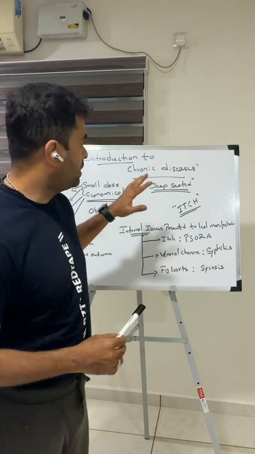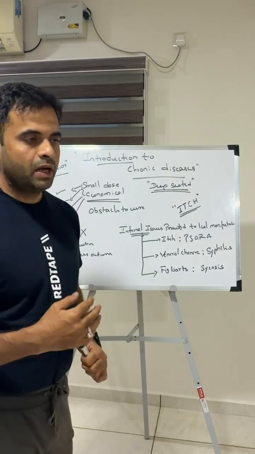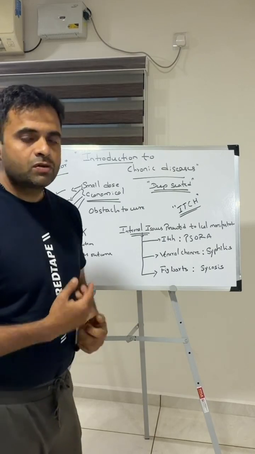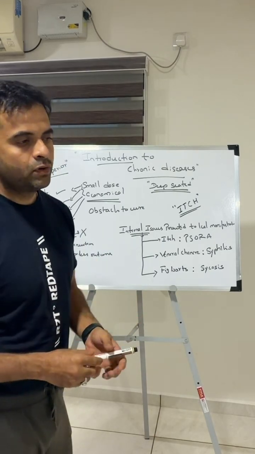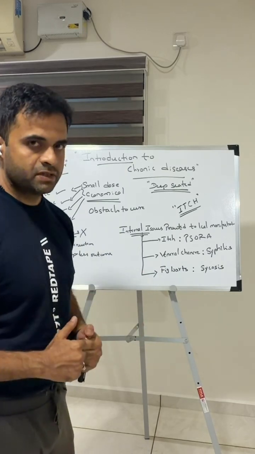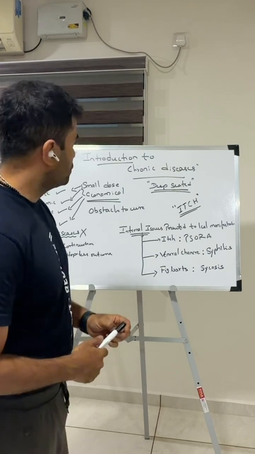I am going to take an initial introductory part of Chronic Diseases. Once this is done, I will be talking about further lectures on symptoms of latent Psora, primary Psora, secondary Psora, and try to cover a couple of the drugs also. So this journey continues. This is the first day of the journey. So now, introduction to chronic disease.